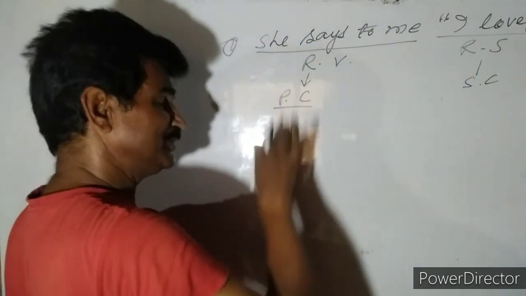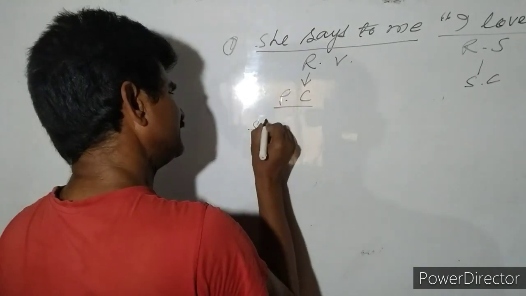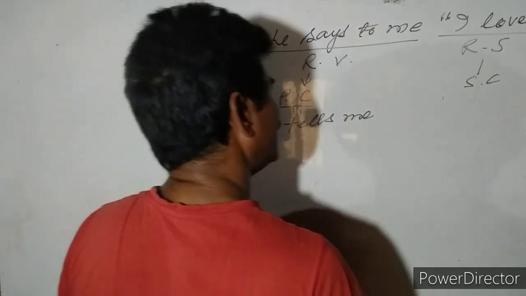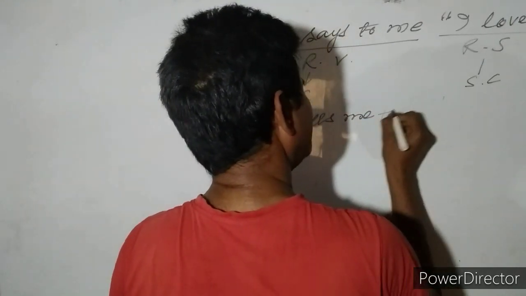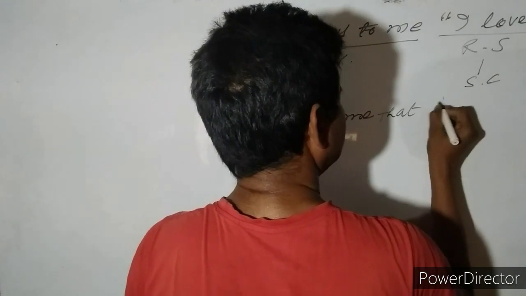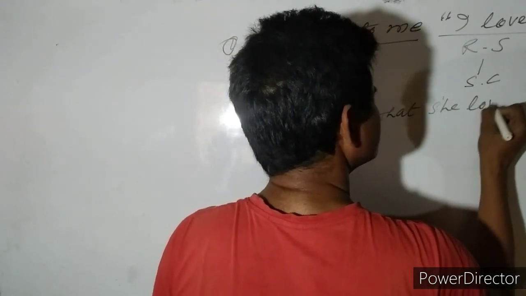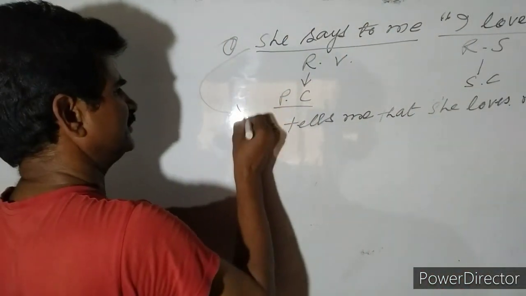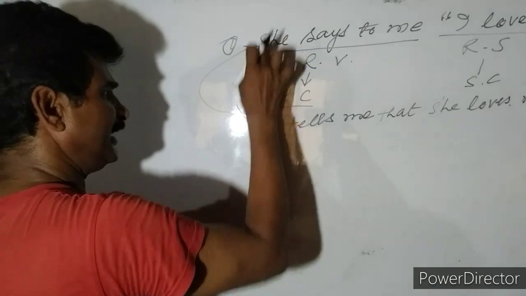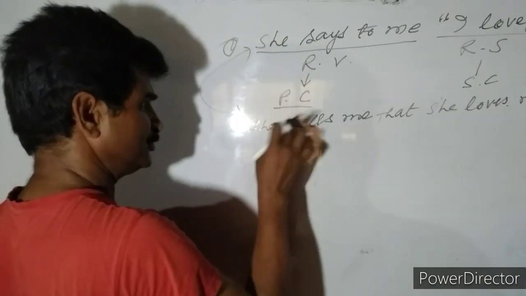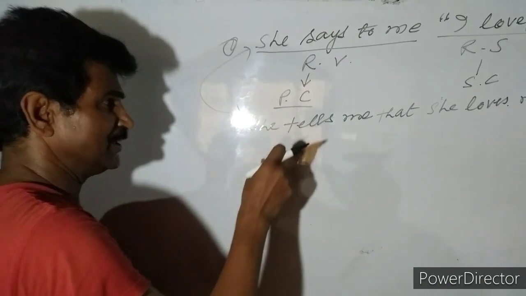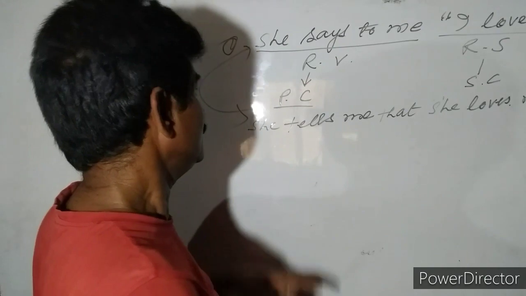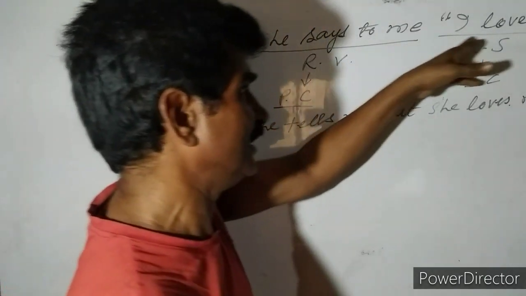So if you want to change it into indirect: she tells me that she loves me. The sense of both sentences is equal. I have written two sentences, first direct and second indirect narration. She says to me, I love you.